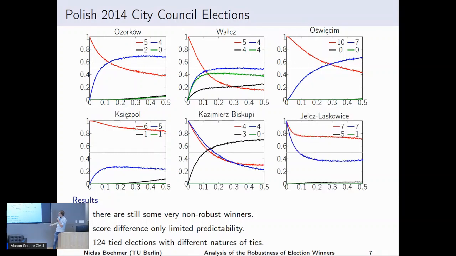And lastly, we also found that a lot of these Polish city council elections are tight. So actually 124 of these elections are tight. And also here, our view has something interesting to tell, because sometimes the original winners' winning probabilities behave very similarly. So they are of similar strength. If we start to make some swaps, they behave similarly strong. Whereas in other cases, there's this clear difference between their behavior. So here, for example, the red guy is substantially stronger than the blue guy. So one could say, if a tie-breaking needs to be chosen, then maybe, for example, in this election, choosing the red one to be the single winner would be a bit more justified, because if some changes had happened, then his winning probability would have been higher.